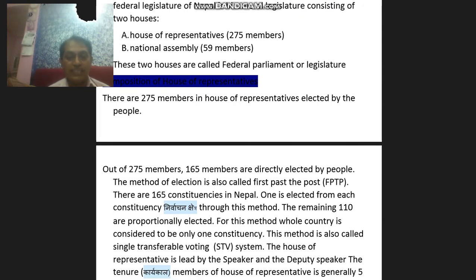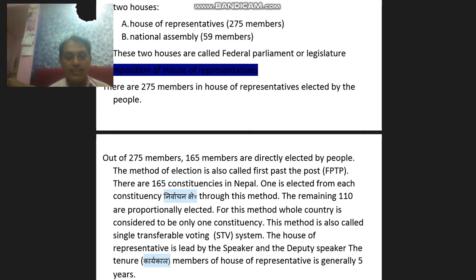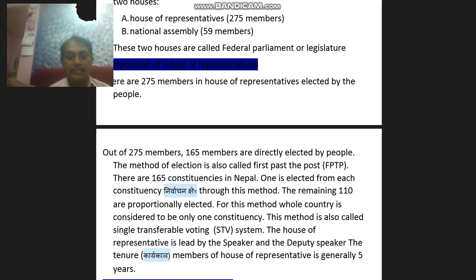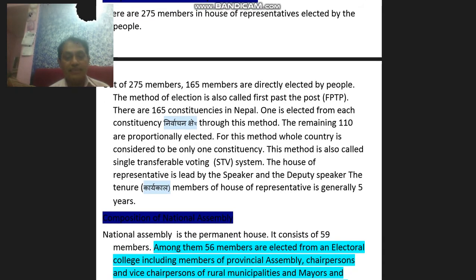The House of Representatives is led by the Speaker and a Deputy Speaker. The tenure of a member of the House of Representatives is generally 5 years. Composition of National Assembly. National Assembly is a permanent house. It consists of 59 members.